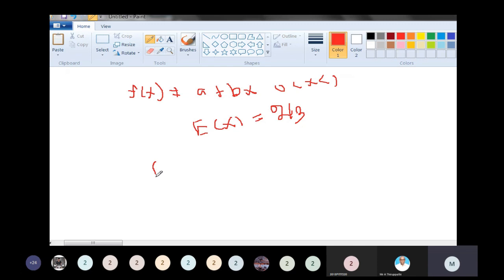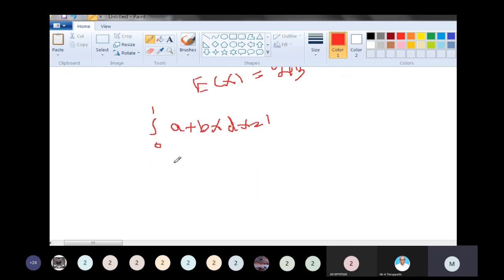It is the continuous case, so the integral over 0 to 1 of a plus bx dx is equal to 1. Integrating, we get ax plus bx squared by 2, from 0 to 1, equal to 1.